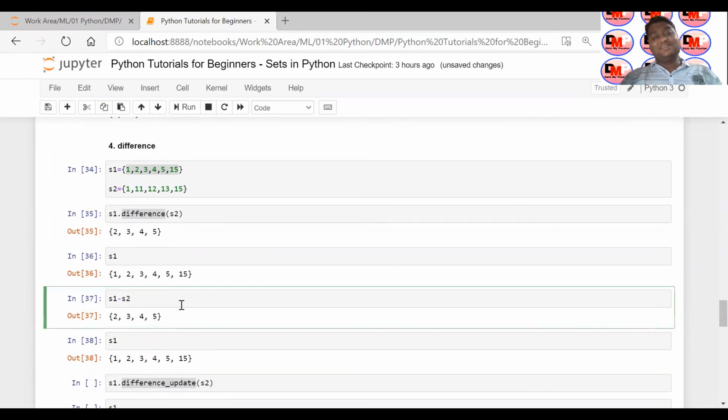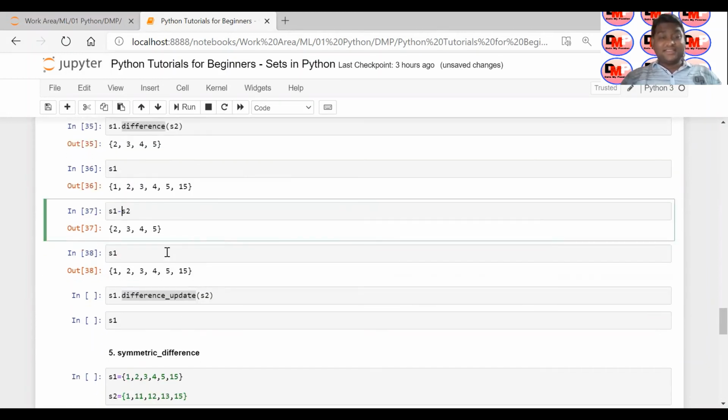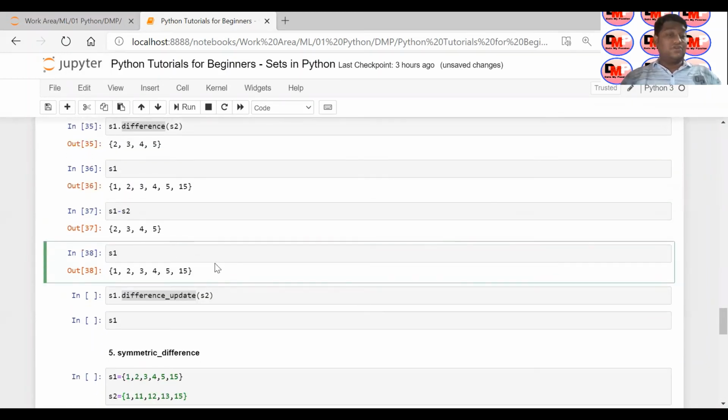This minus is actually an example of polymorphism, right? I will talk about that in my coming videos, about the OOPS concept. This minus is also used for subtraction of two values, but whenever your operands are sets, it will perform the minus operation, the difference operation. Okay, so you have to understand it in that way. I'm so sorry if you are not understanding whatever I have just talked about, OOPS concept or polymorphism. If you have not understood, it's okay. I'm going to talk on that in future.